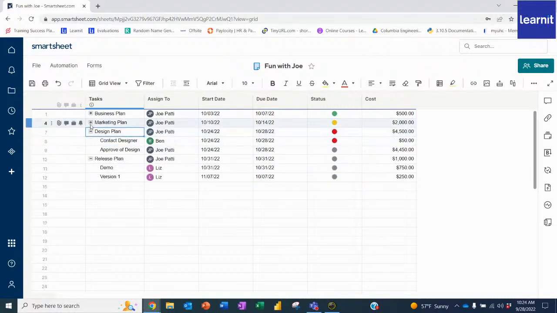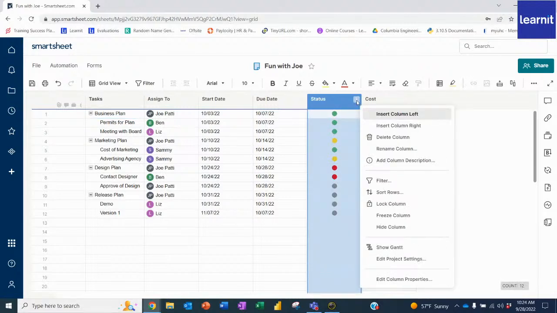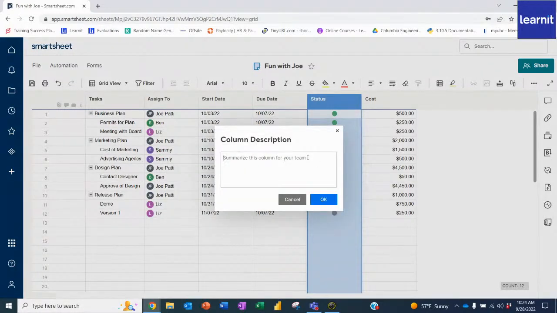It works really perfectly. Another thing that's really nice here is we can use different conditional formattings. So let's say somebody's wondering, well, Joe, what is the status? What do these dots mean? I can actually click on here, click the ellipsis, add a column description, and I could say something like green is equal to completed.